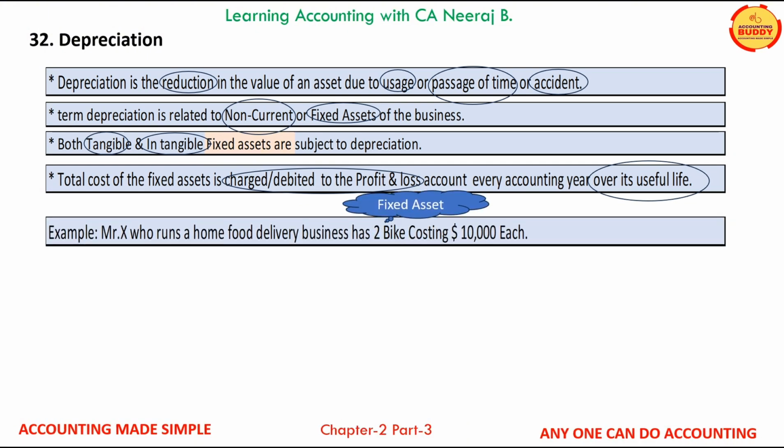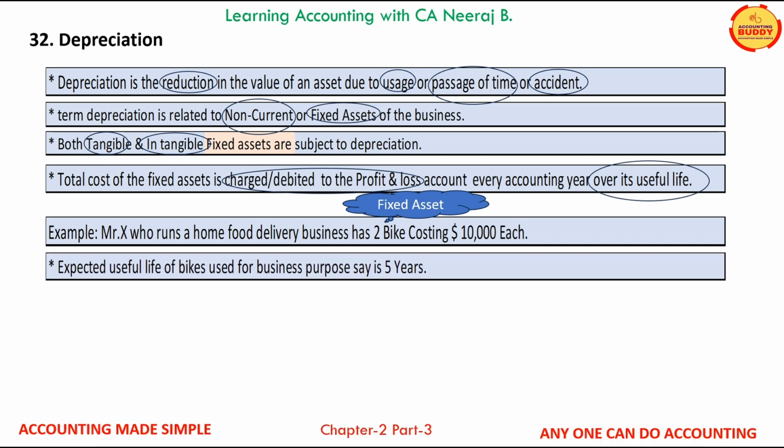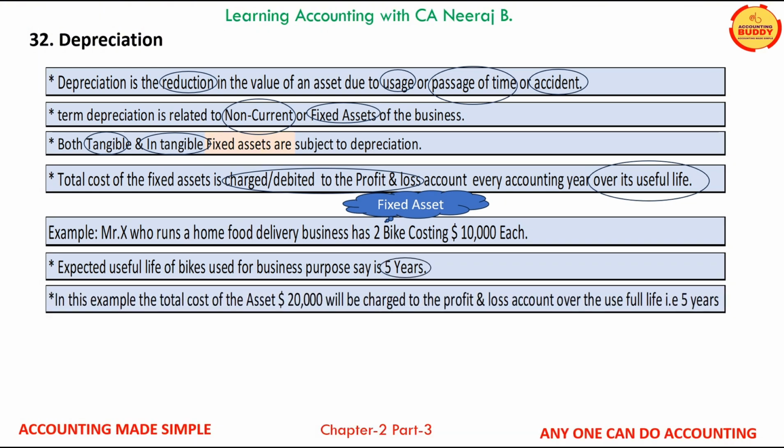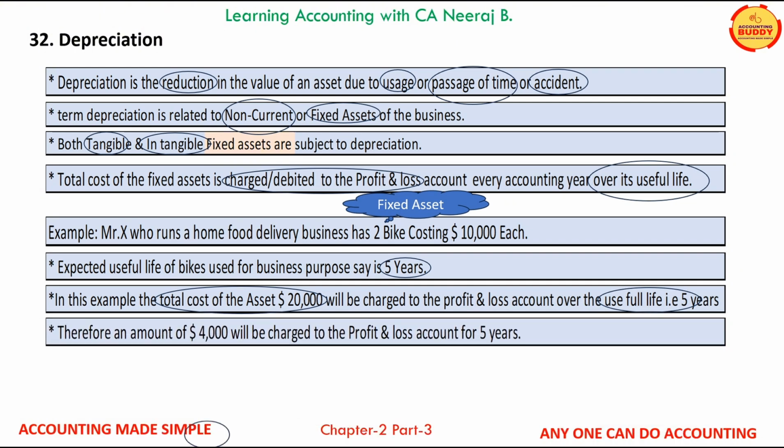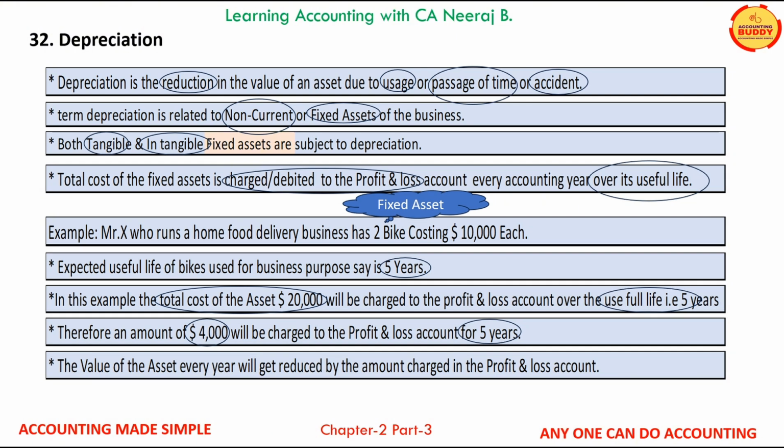Mr. X, who runs a home delivery business, has two bikes costing $10,000 each. The expected useful life of the bikes for the business is, say, 5 years. In this example, the total cost of the assets, $20,000, will be charged to the profit and loss account over the useful life of the assets, that is 5 years. Therefore, an amount of $4,000 will be charged to the P&L as depreciation every year for 5 years. The value of the asset every year will get reduced by the amount charged to the profit and loss account.